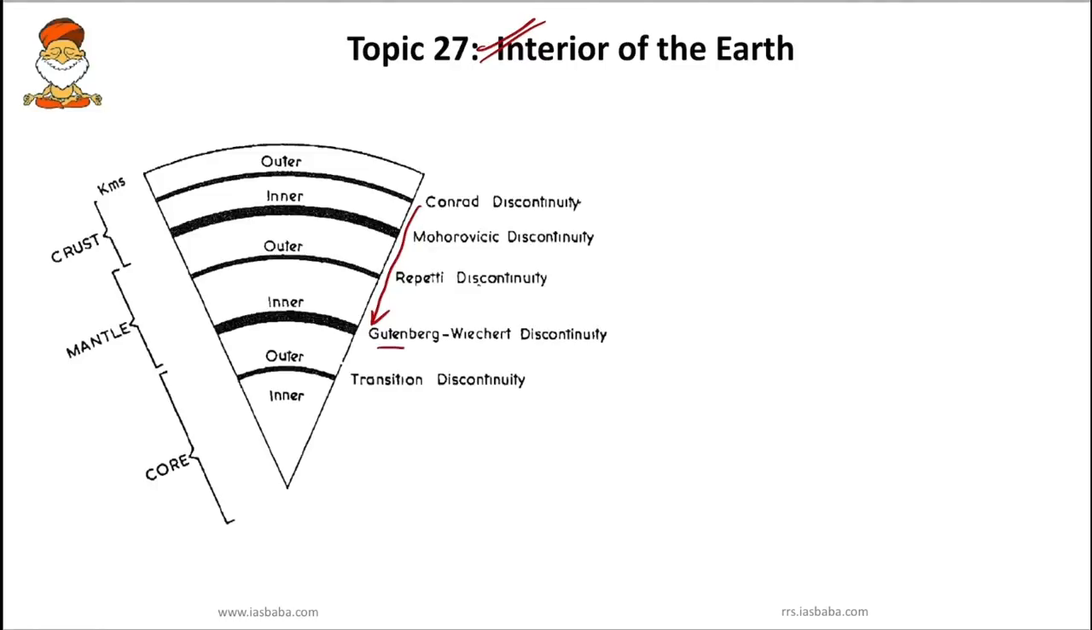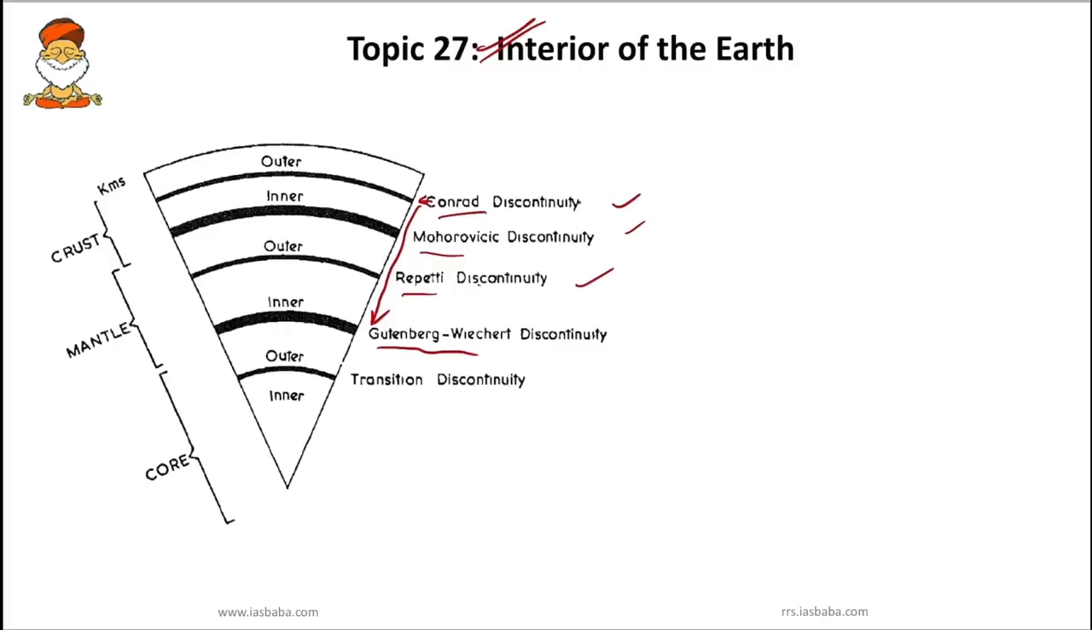So CM had reported Gutne mein dard. If you remember that small trick, you can remember this thing easily. So CMR, that is Conrad discontinuity, Mohorovicic discontinuity, Repetti discontinuity, Gutenberg discontinuity, and transition discontinuity. Conrad discontinuity is between outer and inner crust, whereas Mohorovicic is between inner crust and outer mantle.